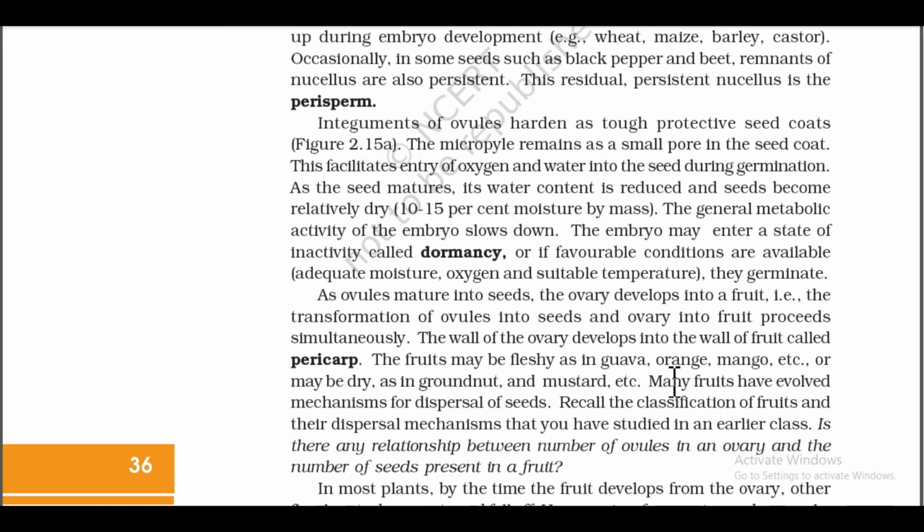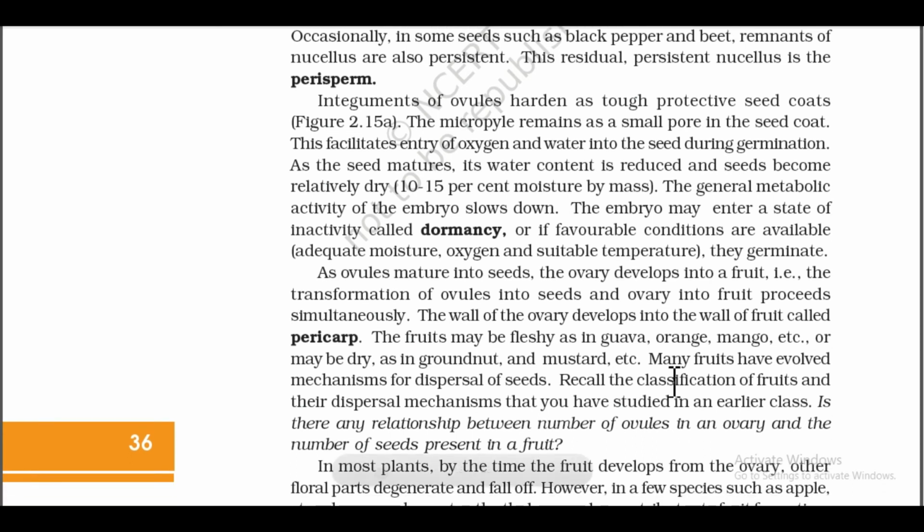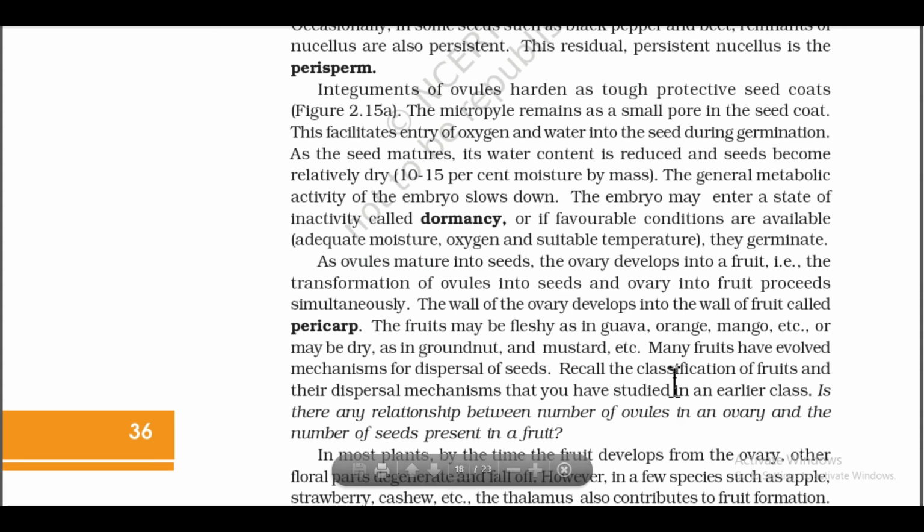As the seed matures, its water content is reduced and the seed becomes relatively dry, 10 to 15 percent moisture by mass. The general metabolic activity of the embryo slows down. The embryo may enter a state of inactivity called dormancy, or, if favorable conditions are available, adequate moisture, oxygen, and